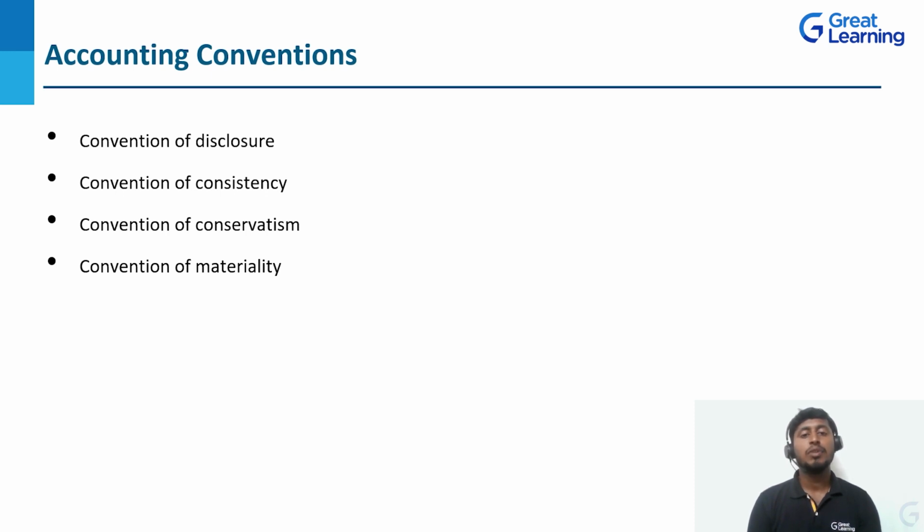Second point, convention of consistency. Consistency, you all know, means they need to maintain uniformity, correct? So convention of consistency is nothing but the company needs to maintain consistency in the method of accounting. When it comes to depreciation, we have the straight line method, WDV method, and annuity method. The company needs to maintain uniformity.